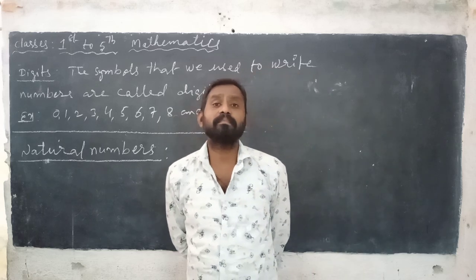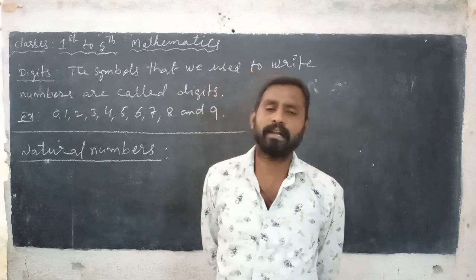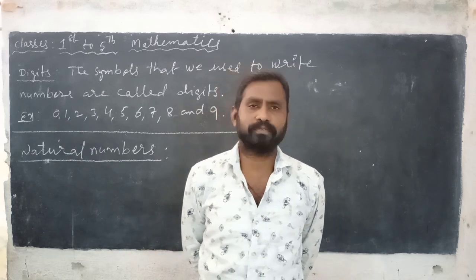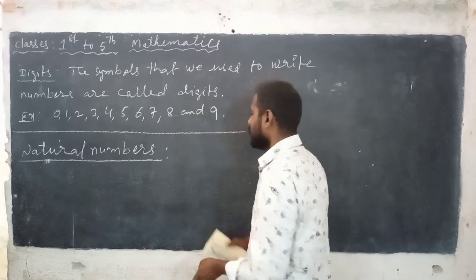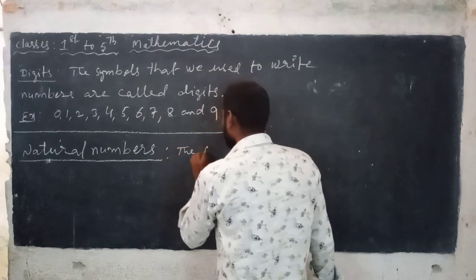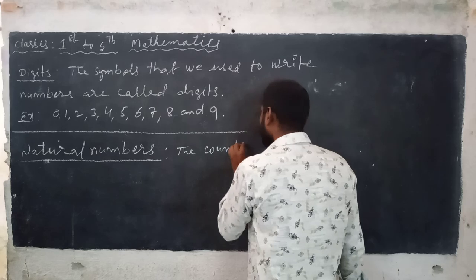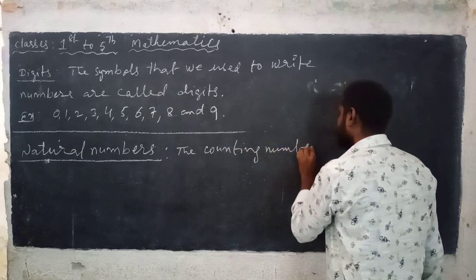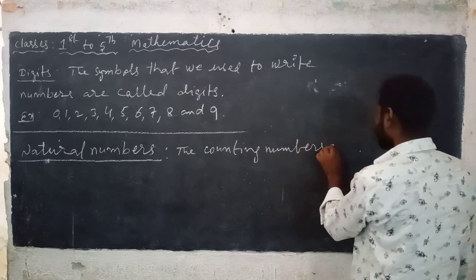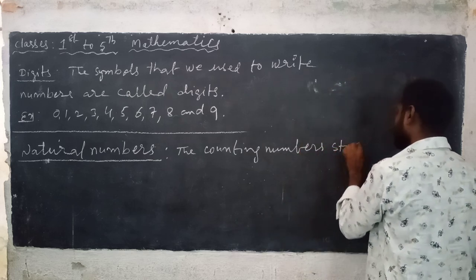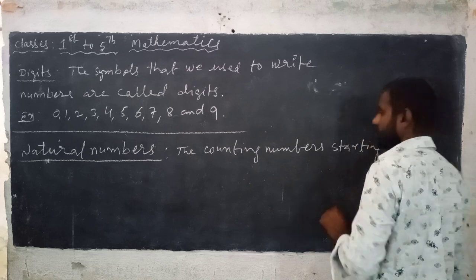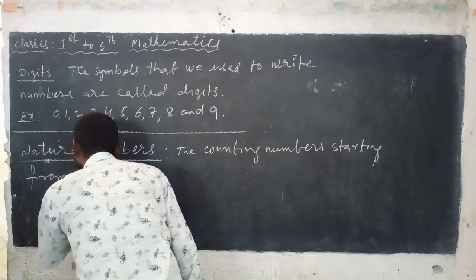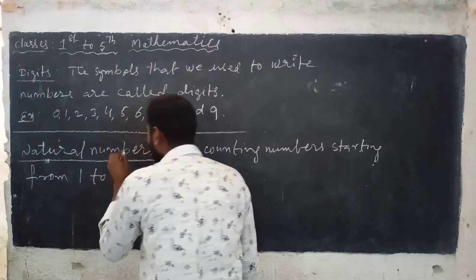To infinite means so many numbers. This is the symbol for infinite.